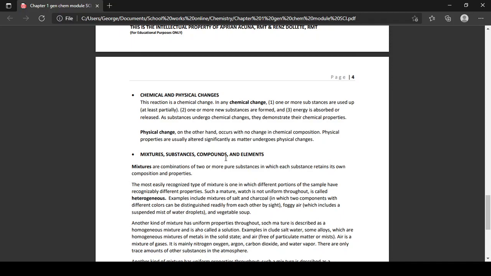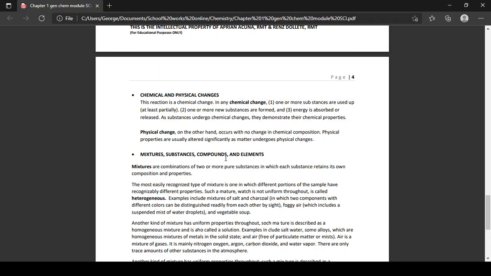And diin ta makita ang ato na elements gani sa table of elements. Element. So kids, mixtures natin, combination lang sa two or more elements. So is water a mixture or not? Mixture. Okay, again, mixtures are combinations of two or more pure substances in which each substance retains its own